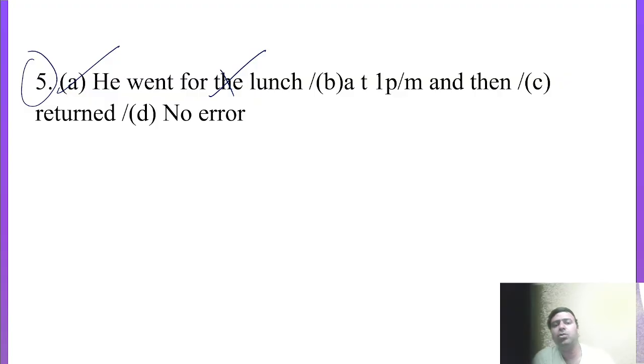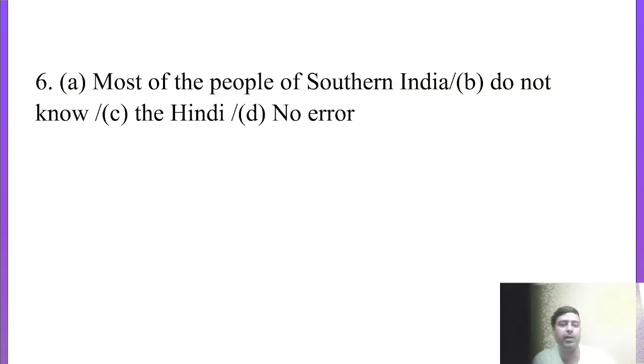But if we talk about any specific lunch, basically that today we have the lunch at the Taj Hotel, right? Now a specific concept is given, so here you can use article the before lunch, but this is a general concept actually, so article the is discarded over here, right?